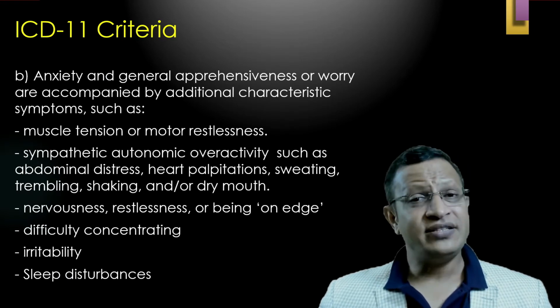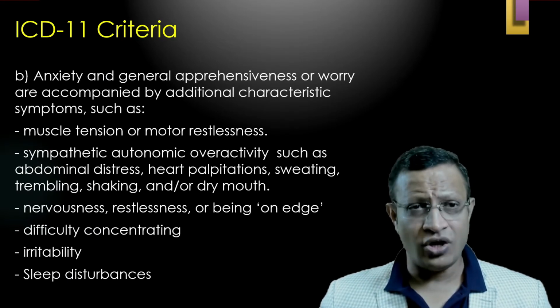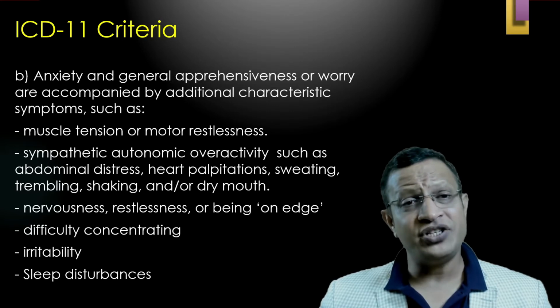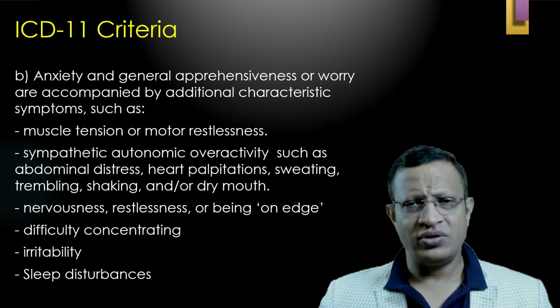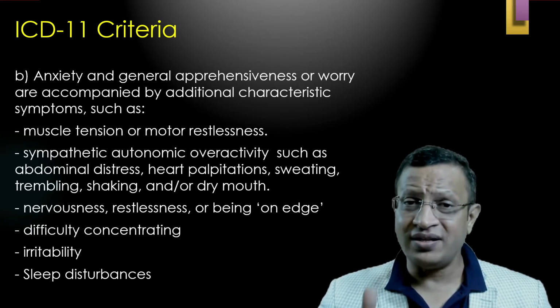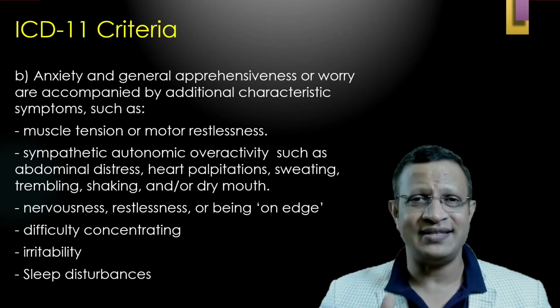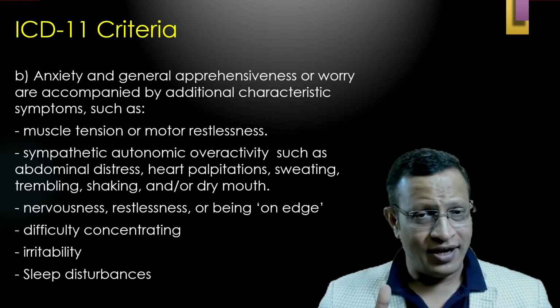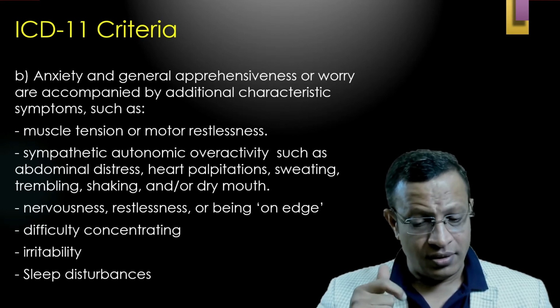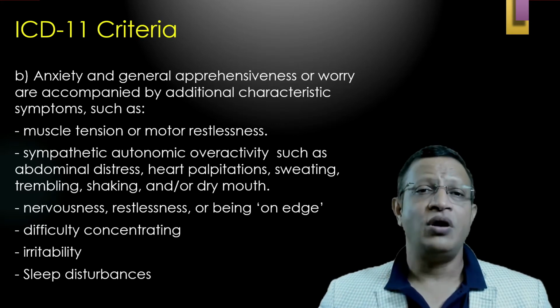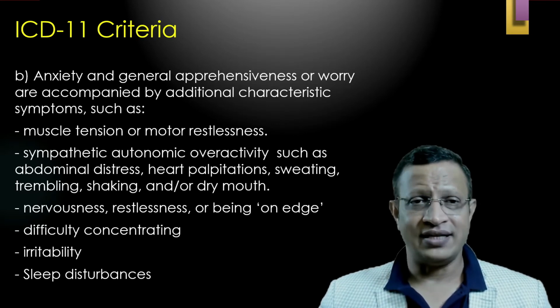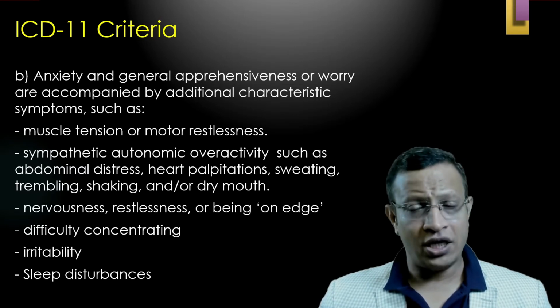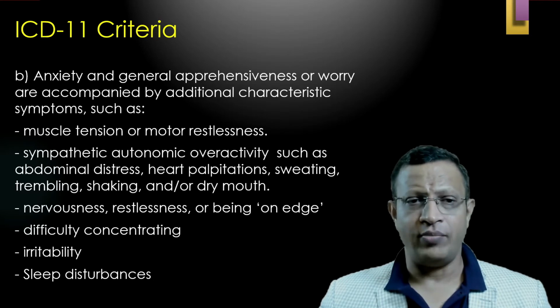Further, anxiety and general apprehensiveness or worry are accompanied by additional characteristics. What are those characteristics? First and foremost is muscle tension or motor restlessness. Further, the ICD gives some importance to autonomic overactivity, such as abdominal distress, heart palpitation, sweating, trembling, shaking, and or dry mouth.